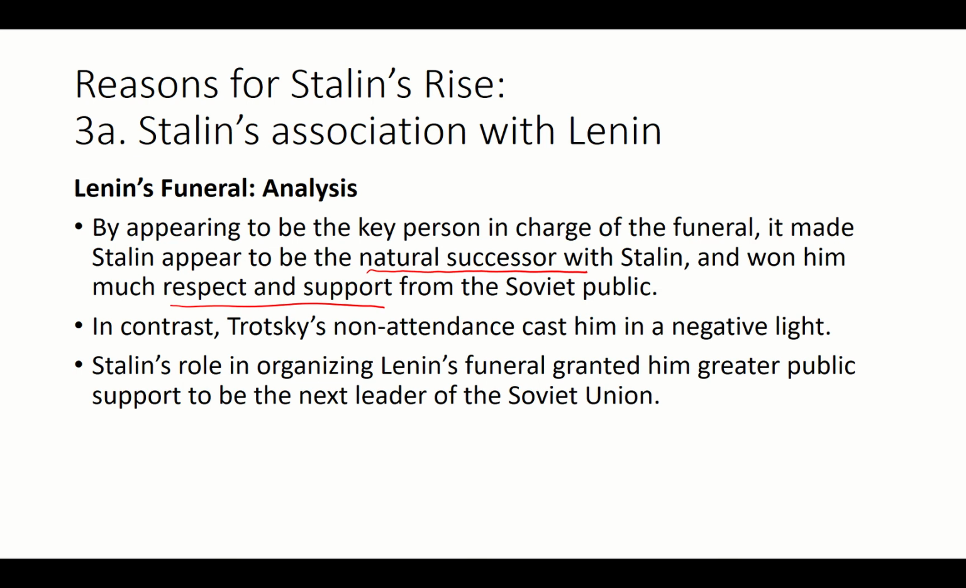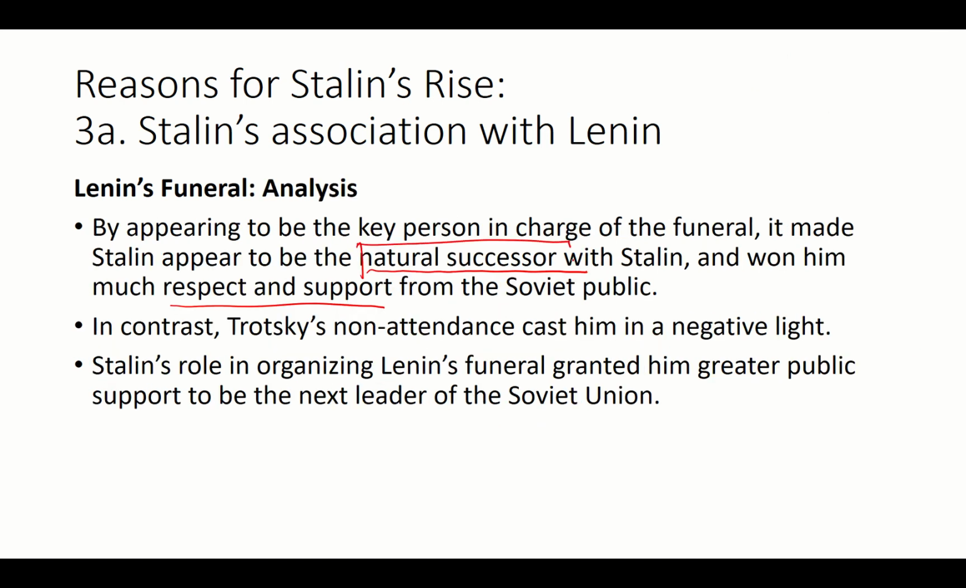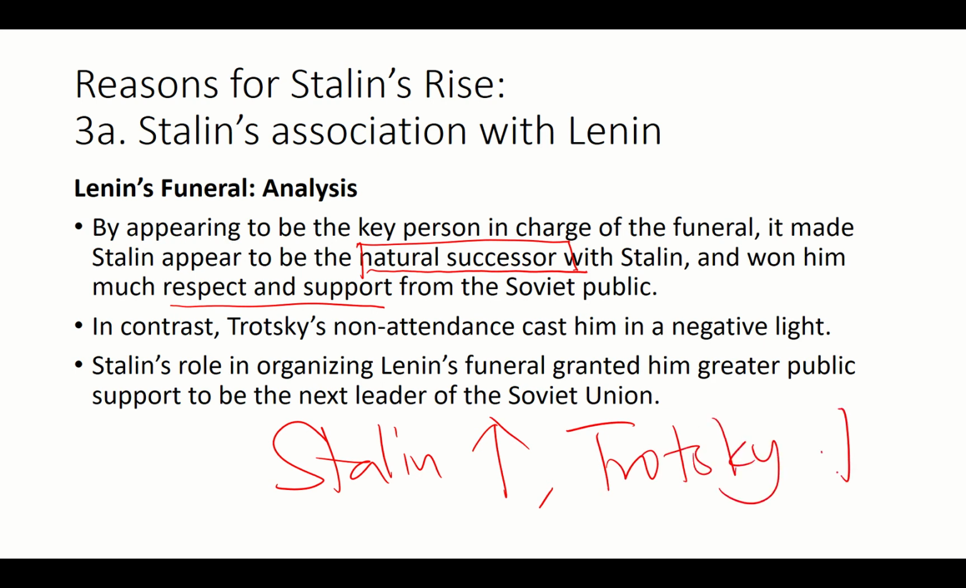Okay, so I say again, let's look at the previous slide. All these things, 1, 2, 3. All these are actions to make him seem as if he is the natural successor. And that is how he gets support from the Soviet public because they believe that, oh, this must be the one who Lenin chose. In contrast, because Trotsky didn't go, it made him seem disrespectful, like he was not part of the proceedings. So here we see that it is not just Stalin's influence increasing, it is Trotsky's influence decreasing. This is an important example, you must know it.